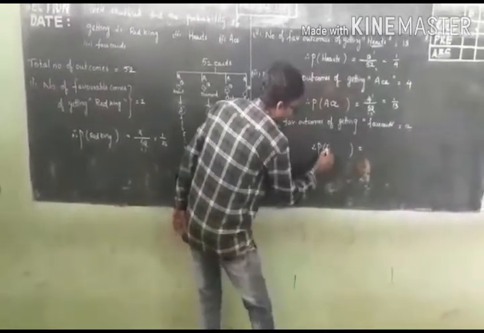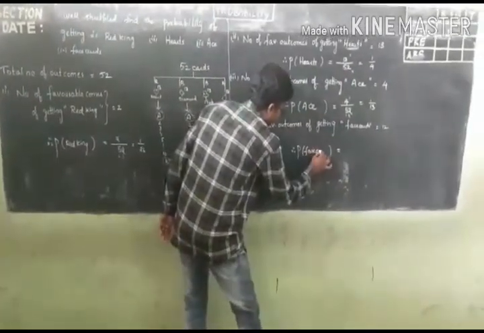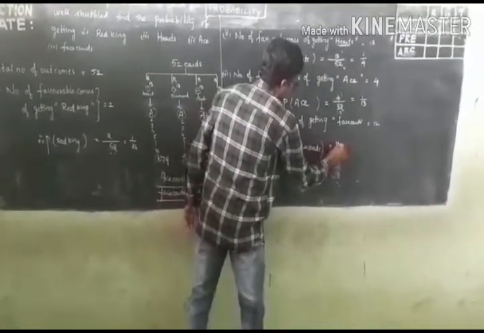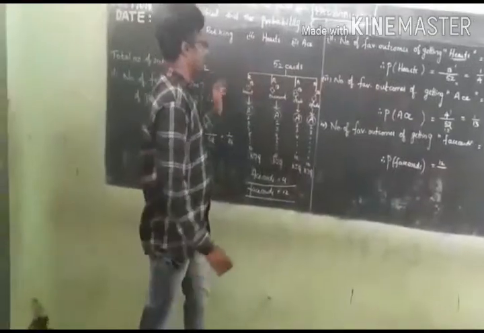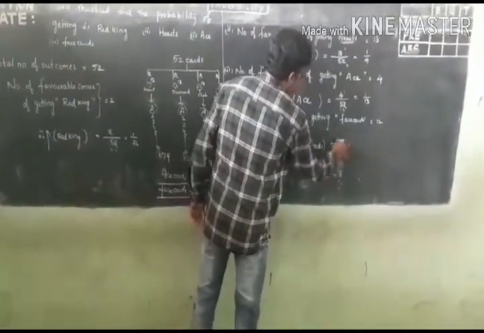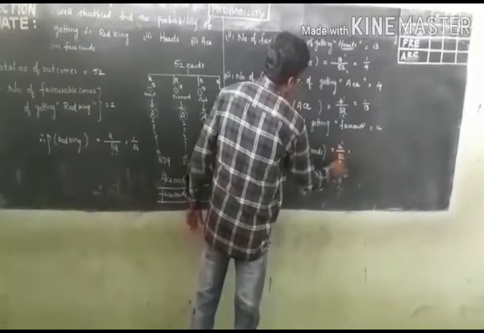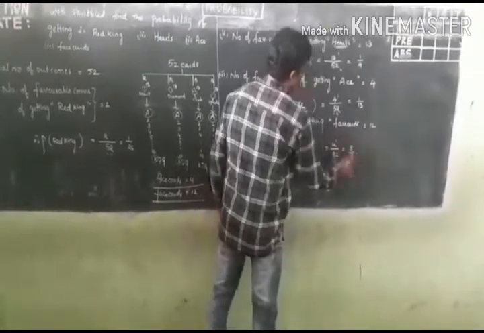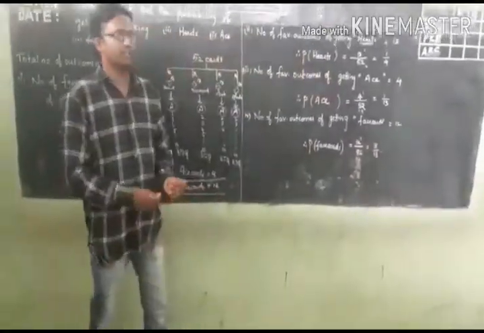The probability of getting a face card is 12 divided by the total number of outcomes 52. After cancellation, 4 threes are 12, 4 thirteens are 52. That is 3 by 13, the probability of getting a face card.